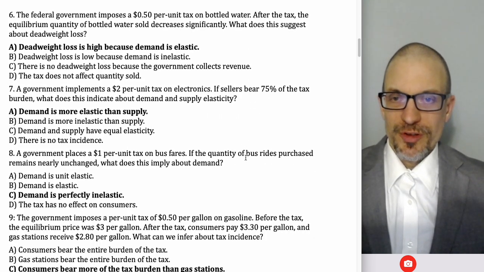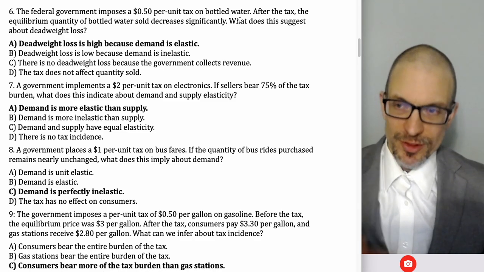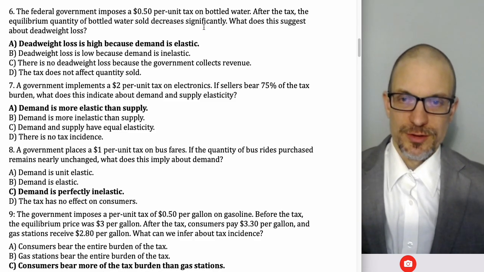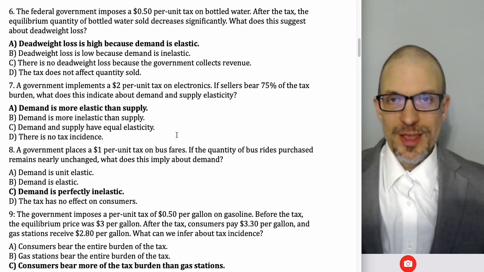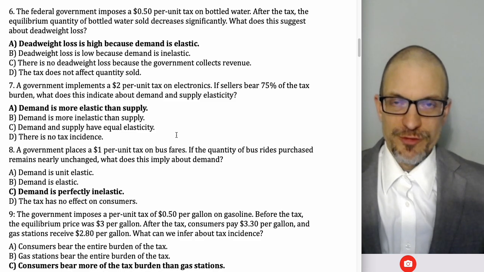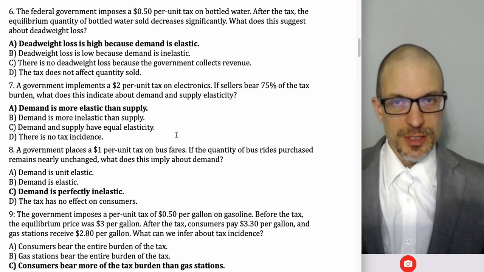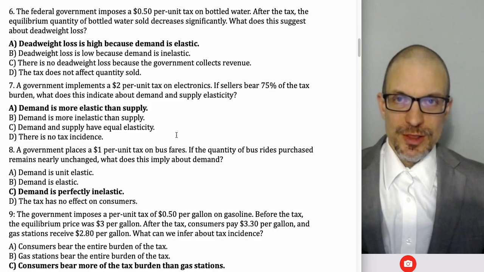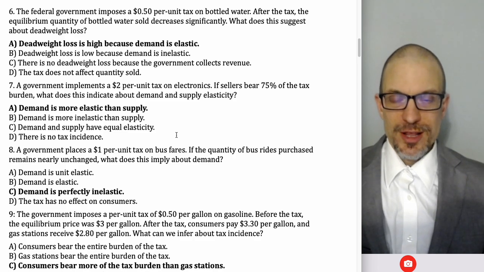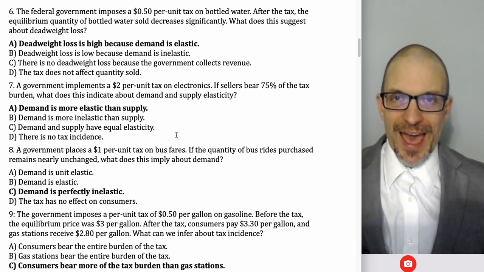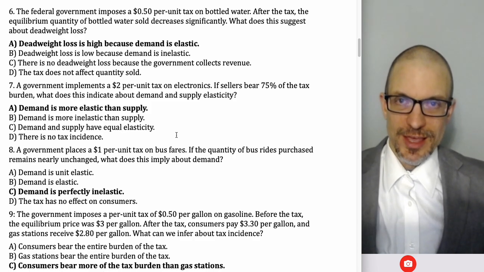The federal government imposes a 50 cent per unit tax on bottled water. After the tax, equilibrium quantity sold decreases significantly. What does this tell us about deadweight loss? Okay, so what deadweight loss is tracking is inefficiency. And in this case, what we're looking for is whether there's a really big change between the quantity that would have been traded in equilibrium and now the actual quantity traded. And if there's a massive decrease in consumption, we know there's a lot of potential economic activity that got destroyed.